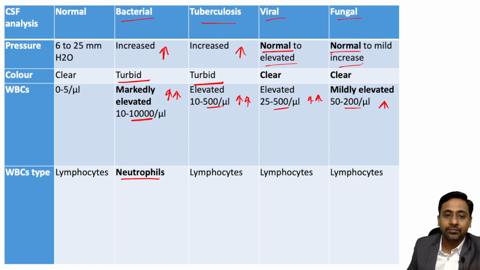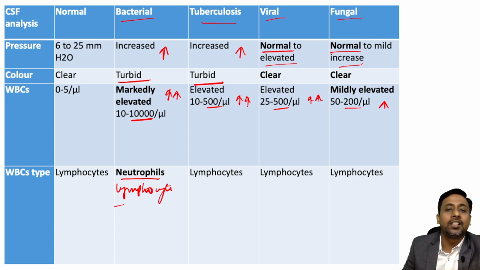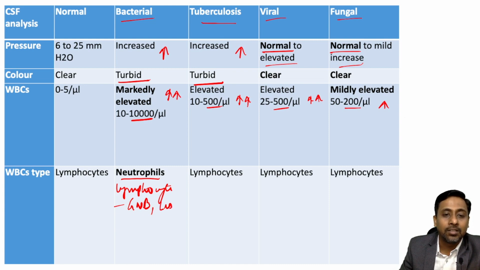But there are certain exceptions, so you should know that in case of bacteria, lymphocytes may be predominant in certain types of meningitis caused by gram-negative bacillary agents, or caused by Listeria, or caused by Borrelia in case of Lyme's disease.